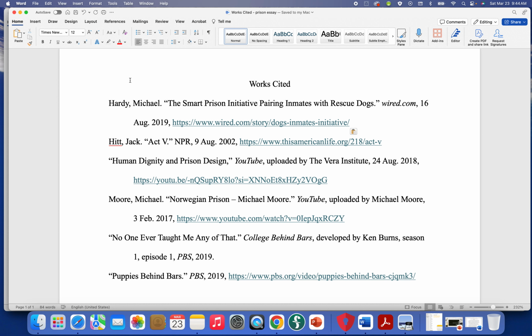You always want to have the last name and the first name of the person who wrote the article or did the interview or whatever it is, if you know it. In some of these, they won't have an author, but generally speaking, they will. So it's always last name, comma, first name with a period. And then in quotes, this is the name of the article. And you'll see here too, all of the main words are capitalized, and not the smaller words. Period is inside the quotes. And then wherever it's coming from is italicized. And then your date is always written day, abbreviated month, and the year. And then we've got the URL. So that is for if it was an article.